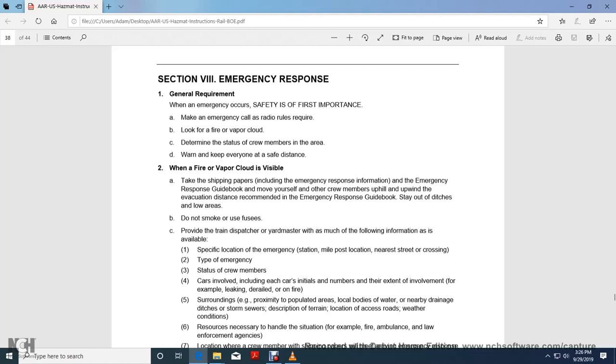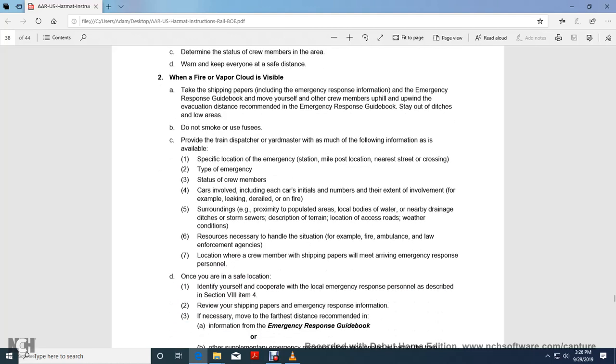Move yourself and the other crew members uphill and upwind, with the evacuation distance recommended in the Emergency Response Guide. Stay out of the ditch if it's a low area. Do not smoke or use fuses.